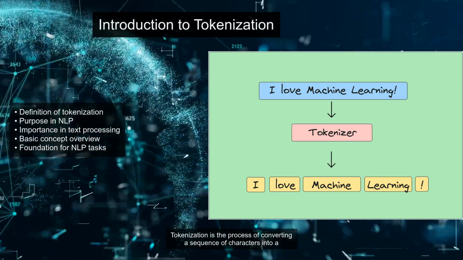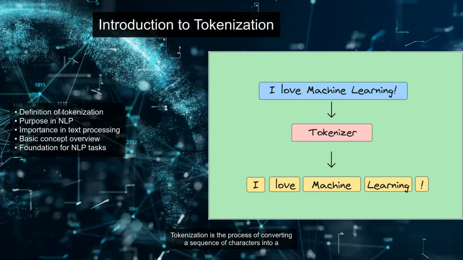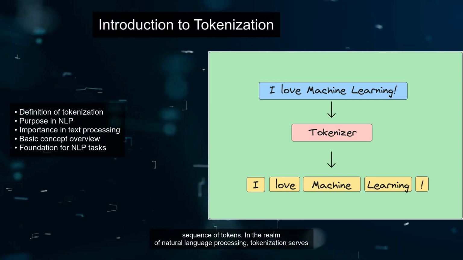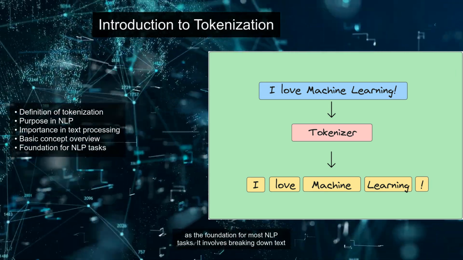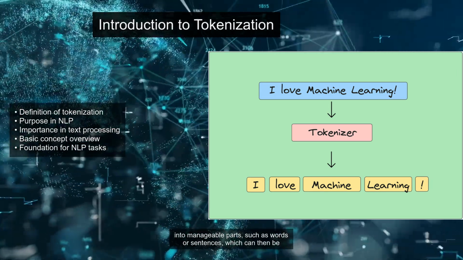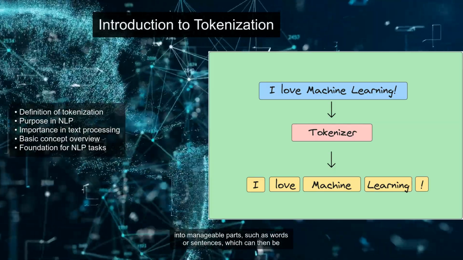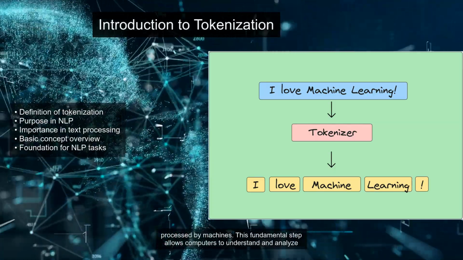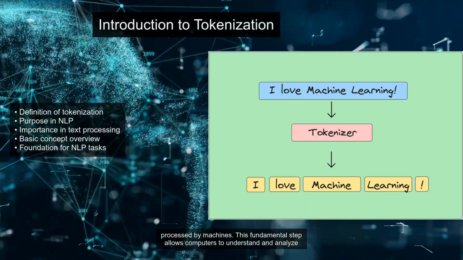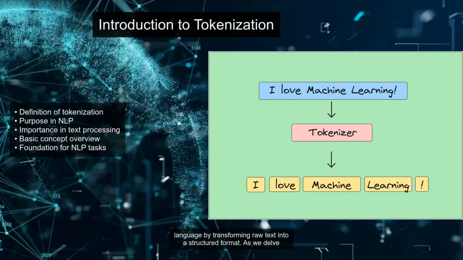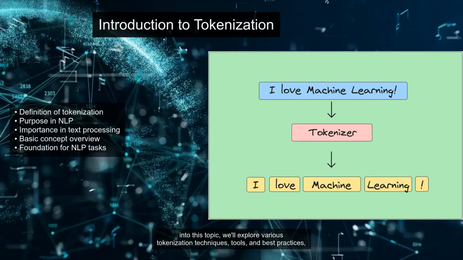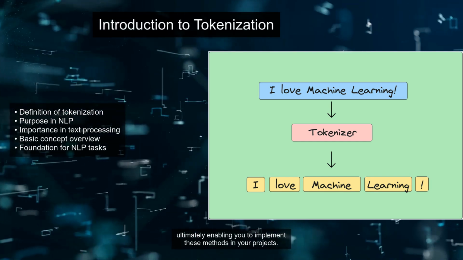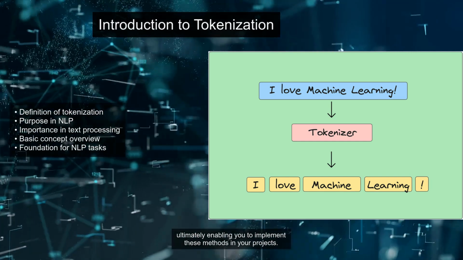Tokenization is the process of converting a sequence of characters into a sequence of tokens. In the realm of natural language processing, tokenization serves as the foundation for most NLP tasks. It involves breaking down text into manageable parts, such as words or sentences, which can then be processed by machines. This fundamental step allows computers to understand and analyze language by transforming raw text into a structured format. As we delve into this topic, we'll explore various tokenization techniques, tools, and best practices, ultimately enabling you to implement these methods in your projects.